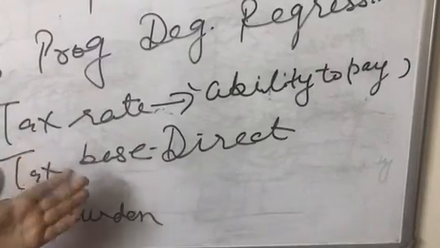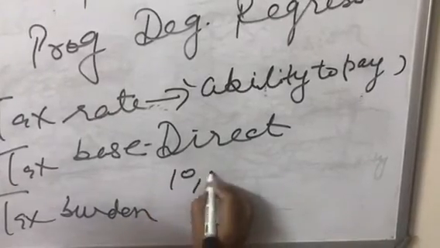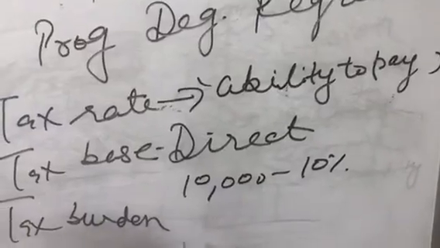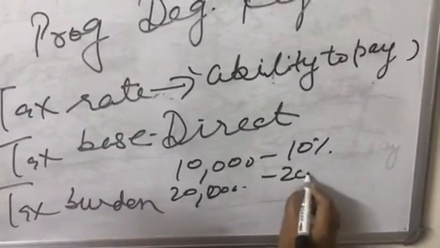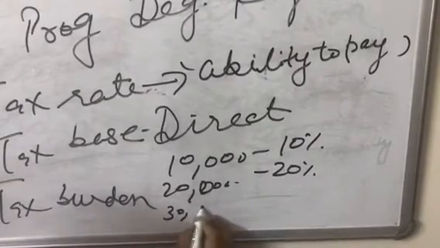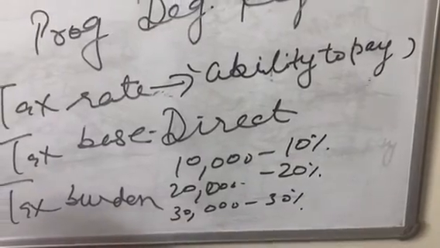The more the tax base, the more will be the tax rate. If your income is 10,000, your tax rate is going to be 10%. If your income is 20,000, your tax rate is going to be 20%. Like this, the more the income, the more the tax rate, and accordingly your burden will also increase.